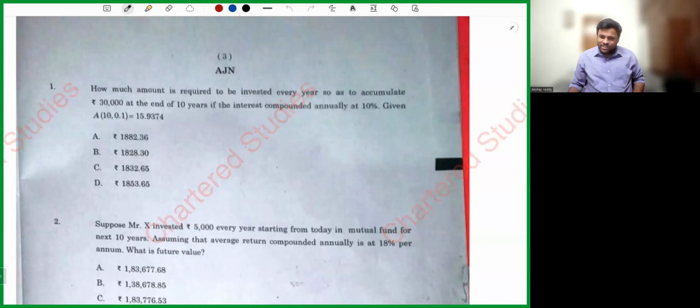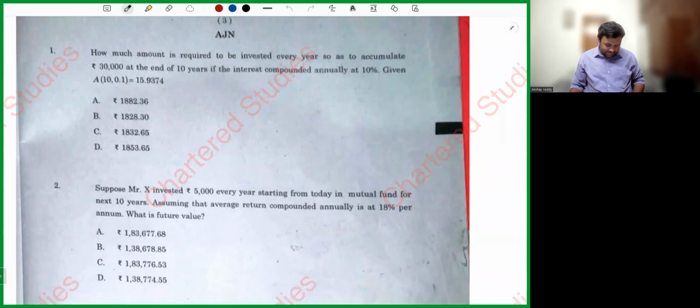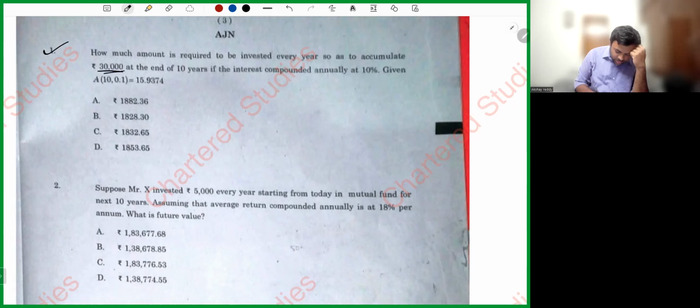So, first question itself, can you see, he gave a heart attack to students. He has given time value of money as the first question. Yeah, who will give time value of money as the first question? Okay, he liked to, he gave. Okay, let's continue. How much amount is required to be invested every year so as to accumulate 30,000 at the end of 10 years? Every year, how much amount you need to invest, if interest is compounded annually at 10% per annum, given A, 10, 0.1, 15.9374.